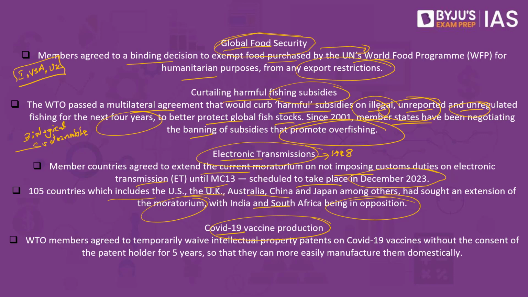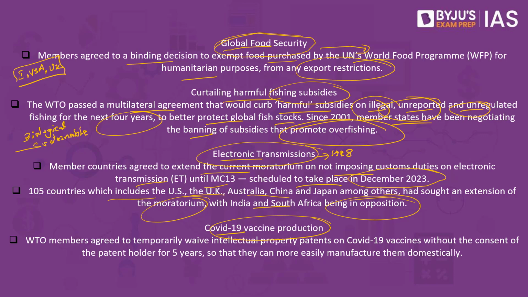What is the importance of custom duties? When we speak about custom duties, what exactly happens? There is an import of a product that comes from one country into another. If it is a physical product, we would be able to impose taxes, and these taxes collected can be used for the welfare of that particular country, for example India. Similarly, if we are able to impose custom duties on video games or software, India would be able to generate money. They would be able to collect taxes as well. This can be used for welfare programs.